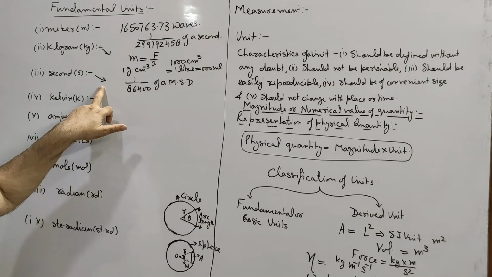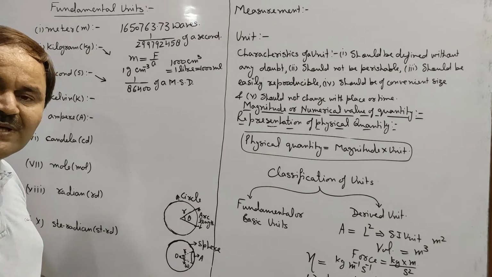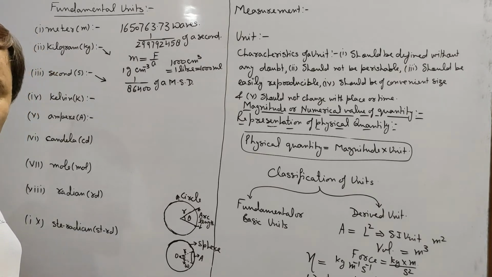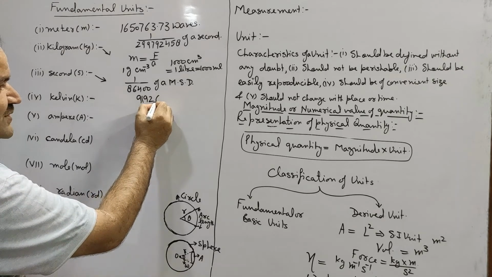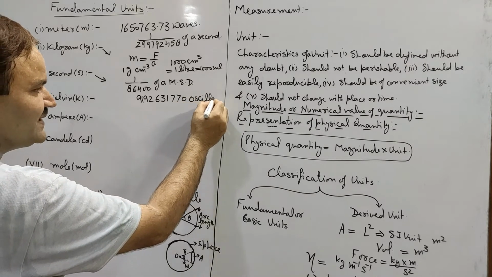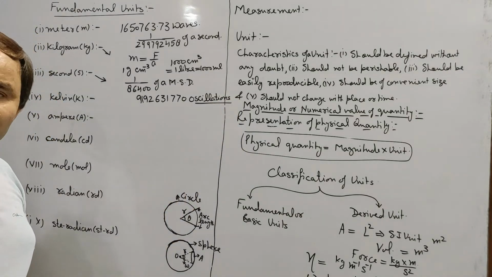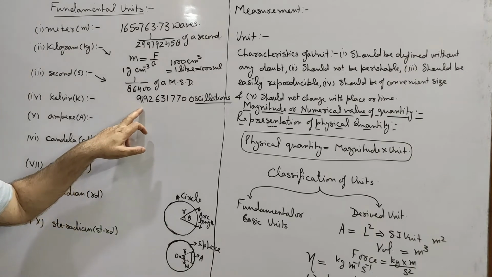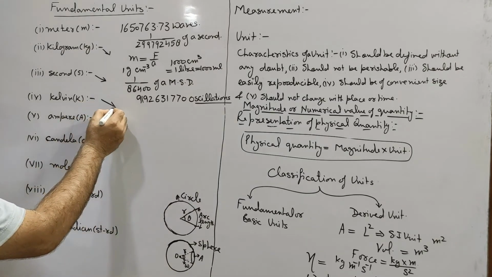Now the most accurate definition of second is in terms of oscillations of a cesium atom in an atomic clock, and according to this definition, 1 second is the time interval in which cesium atom in an atomic clock completes 9192631,770 oscillations.